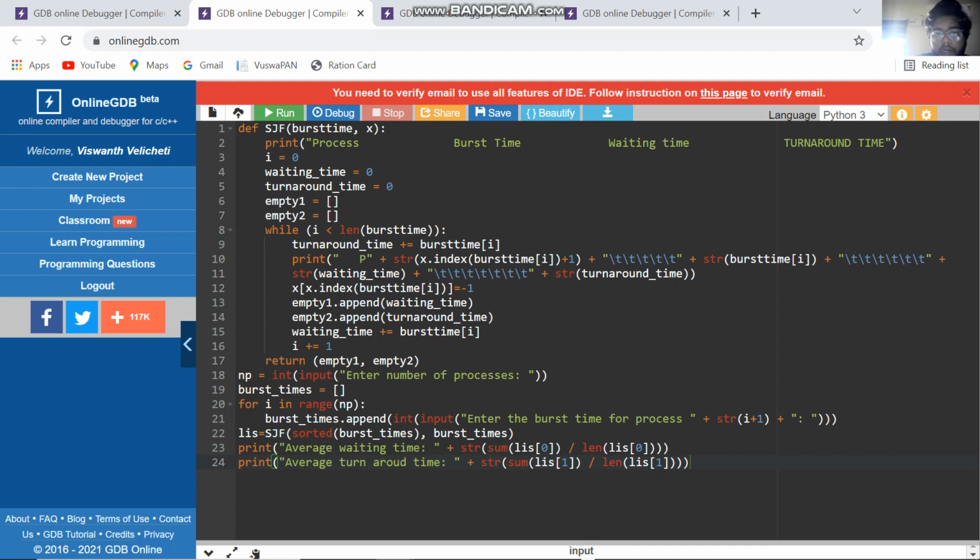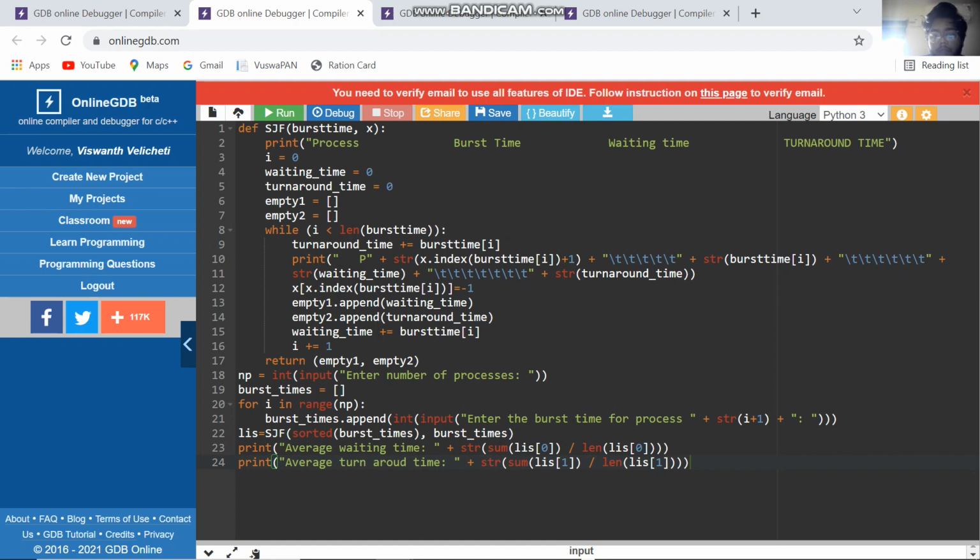i is equal to 0, waiting time is equal to 0, turnaround time is equal to 0, MT1 equal to brackets, MT2 equal to brackets, while i less than len burst time, turnaround time plus equal to burst time i. Print P plus str x dot index burst time i plus 1 plus str burst time plus waiting time plus turnaround time. x index burst time i equal to -1. MT1 append waiting time and MT2 append turnaround time. Waiting time plus equal to burst time i, i plus equal to 1.